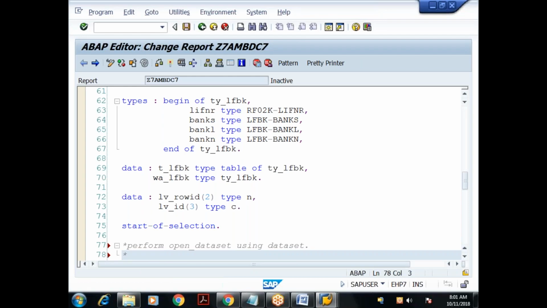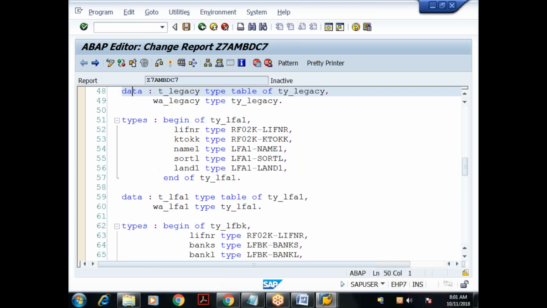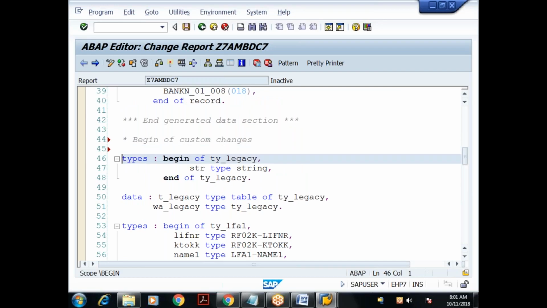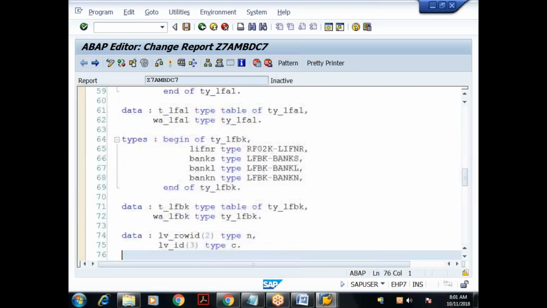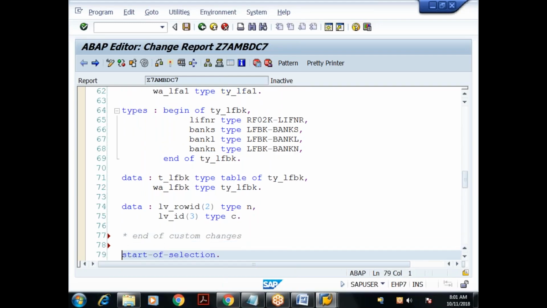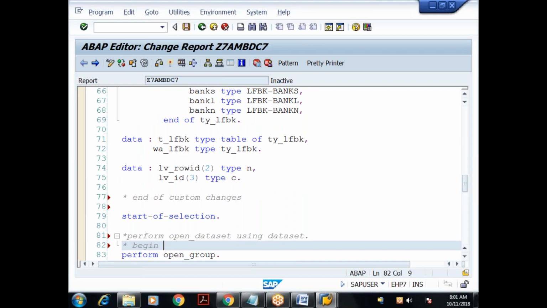Okay, here for your understanding, I'll give a comment. Begin of custom changes, so that you'll understand where I have done the changes. And here also I'll say end of custom changes. Done. Then here I'll say again begin of